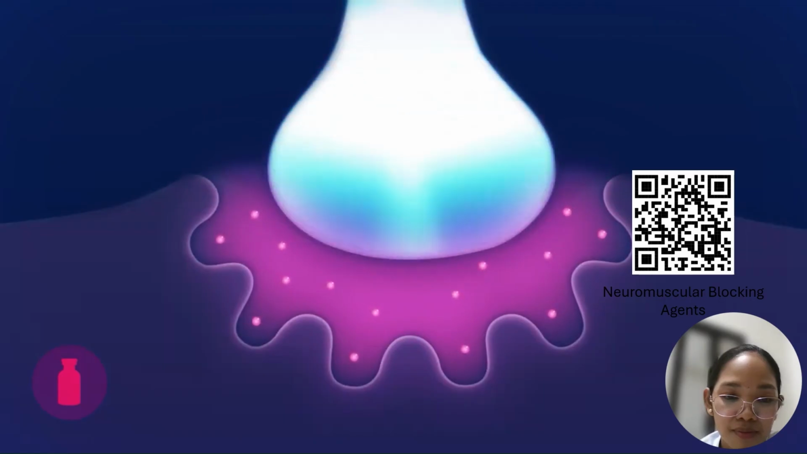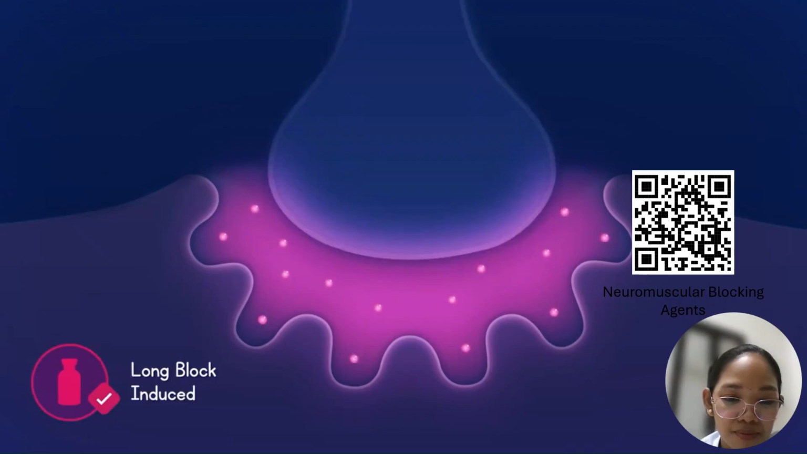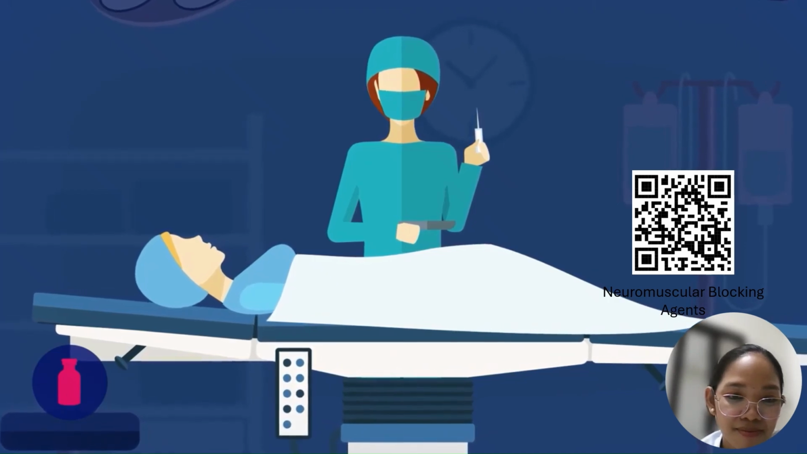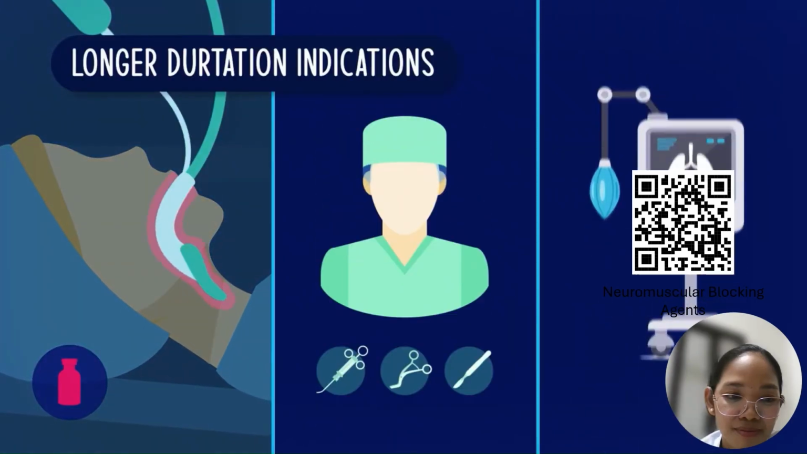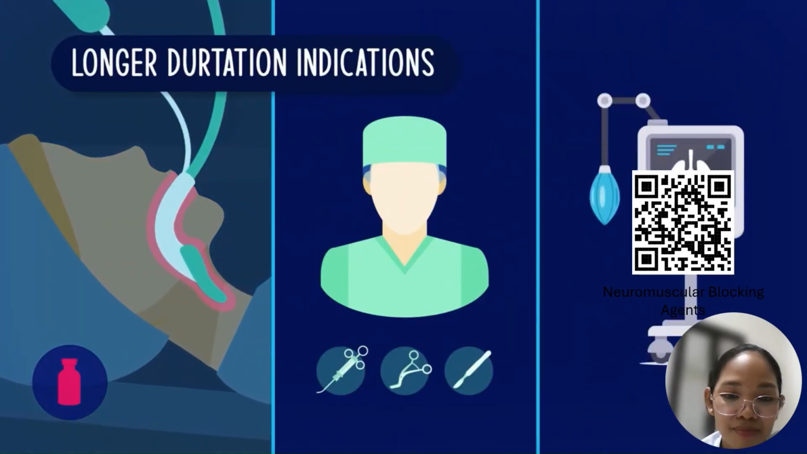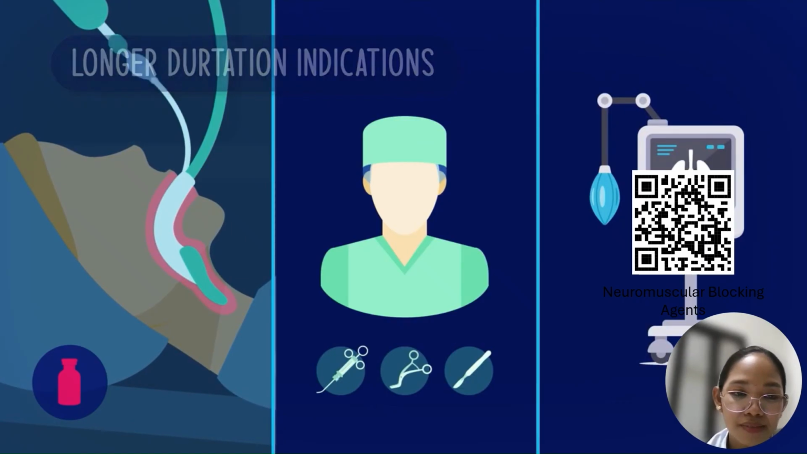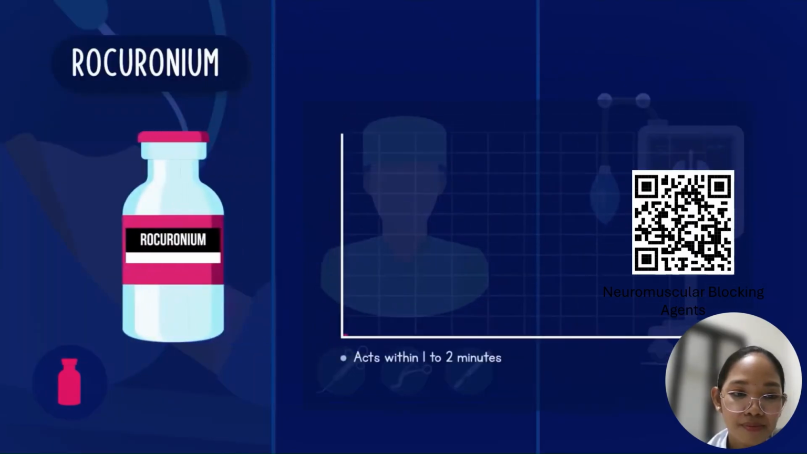Non-depolarizing blocking agents are not significantly metabolized by pseudocholinesterase, therefore resulting in a longer-lasting block. Non-depolarizing agents also have a rapid onset of effect, but have a longer-lasting mechanism of action and are therefore the preferred blocking agent for longer duration indications such as endotracheal intubation, improving the surgical environment, and for effect in mechanical ventilation, in comparison to succinylcholine. An example of a non-depolarizing blocking agent is rocuronium.